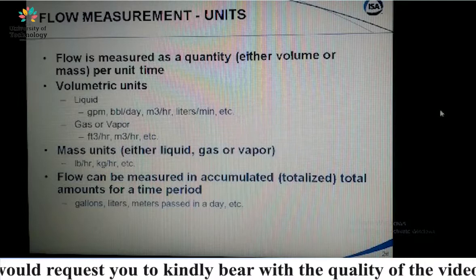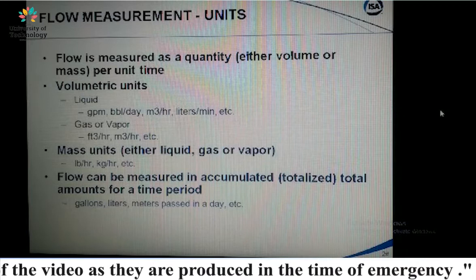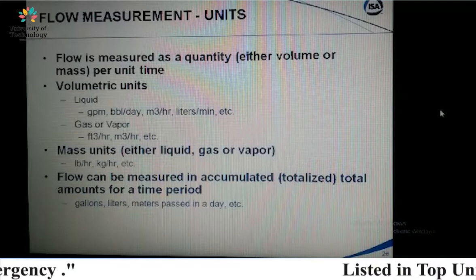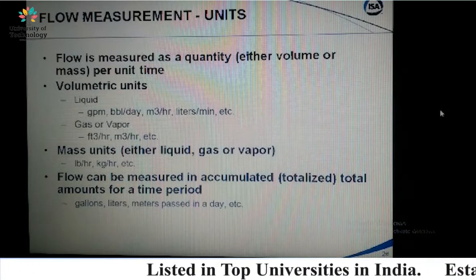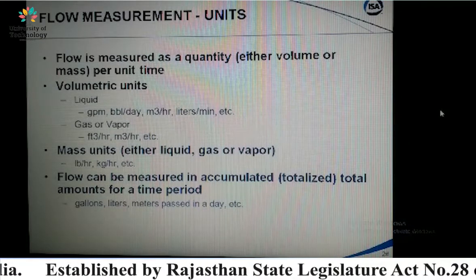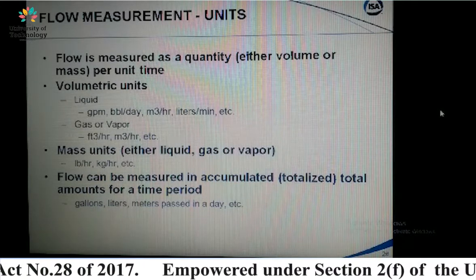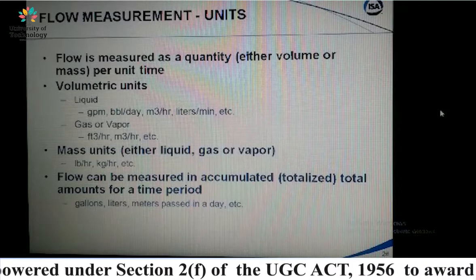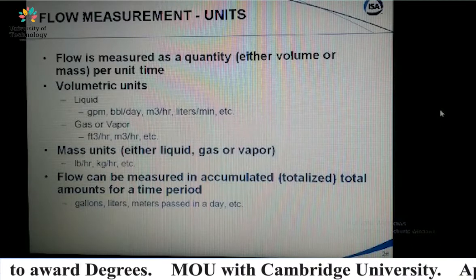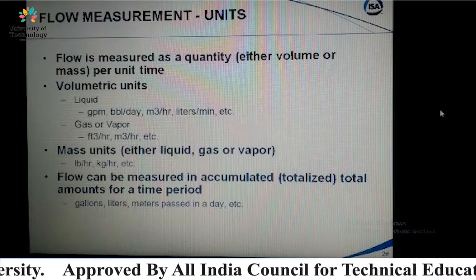And after that, flow is measured as a quantity, either volume or mass per unit time. Volumetric units are, for liquid, meter cube per hour and liter per minute etc. For gas and vapor, meter cube per hour and feet cube per hour etc. Mass unit is kg per hour, either liquid, gas or vapor. Flow can be measured in accumulated, totalized total amounts for a time period, right?